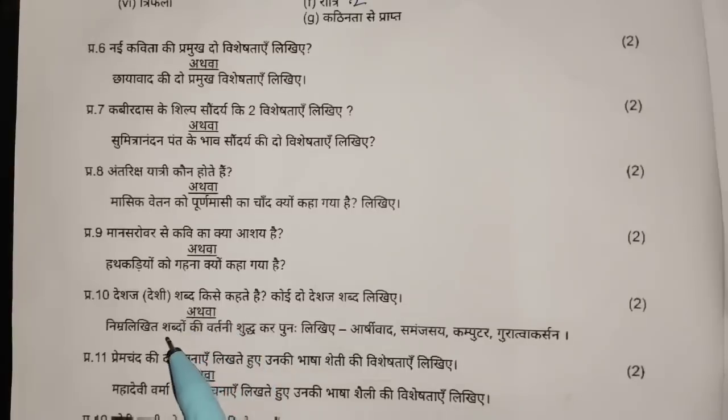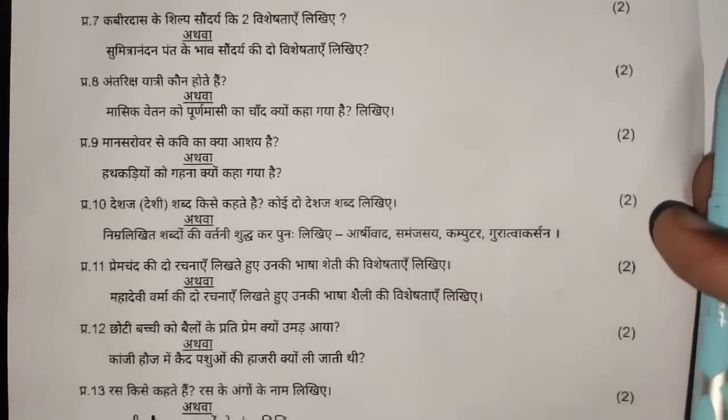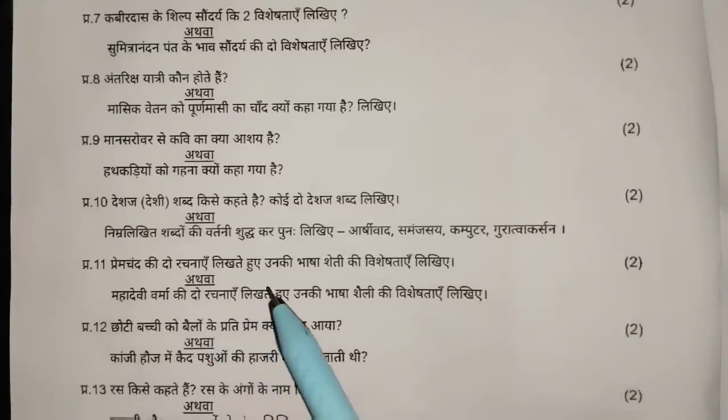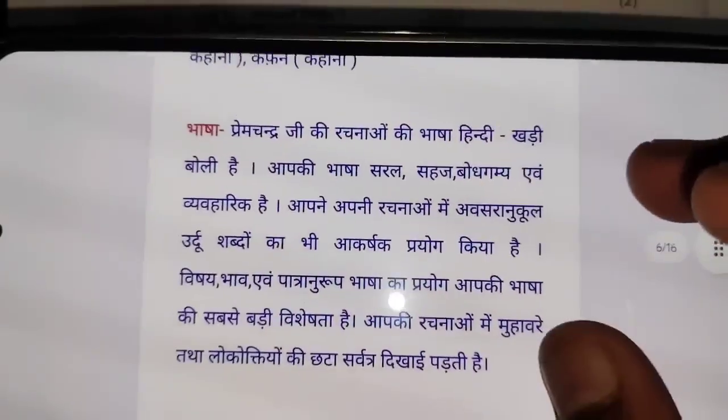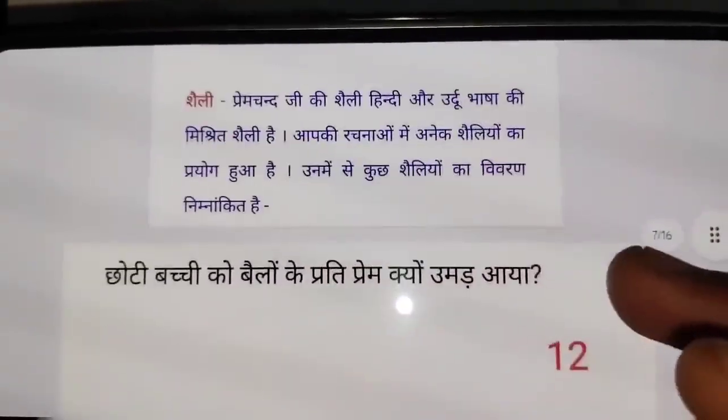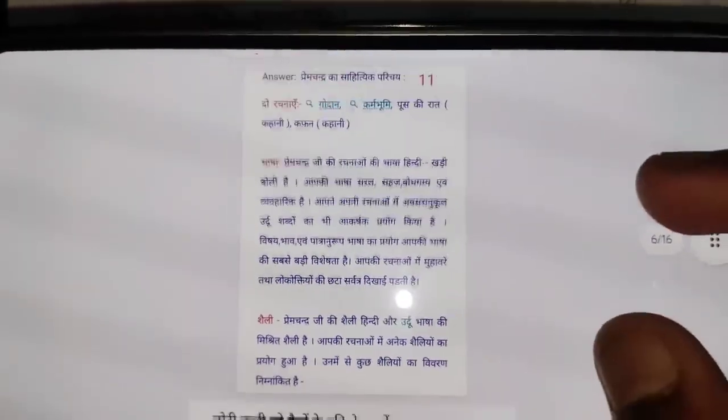And the one given here: the following words have to be corrected and written again. So you have to correct them and write them. Okay? Then your 11th question is, while writing 2 compositions of Premchand, you have to write the specialty of his language style. So you can see here, your 2 compositions of Premchand will be Godan, Karmabhumi and see their language. The language will be there in this style. Okay? So you can take a screenshot of it. Now let's see your question here.